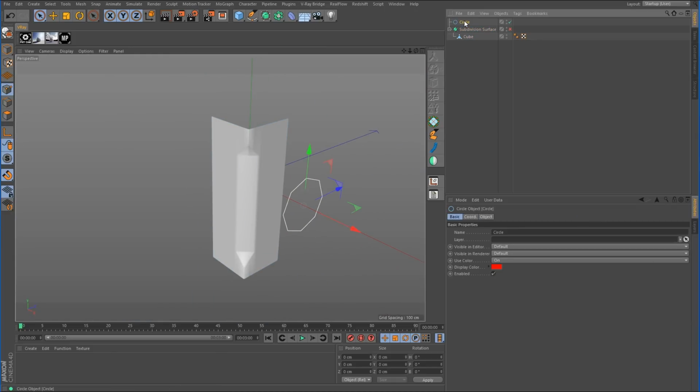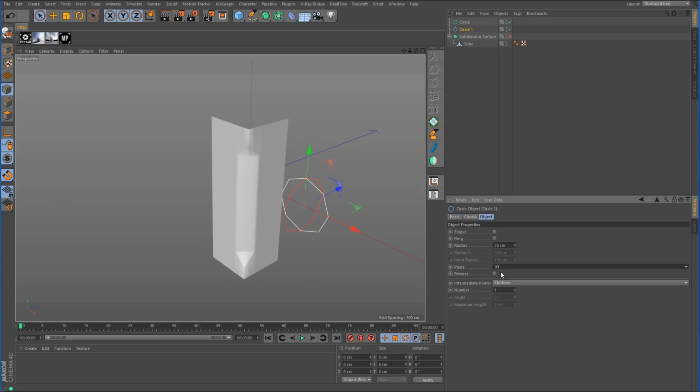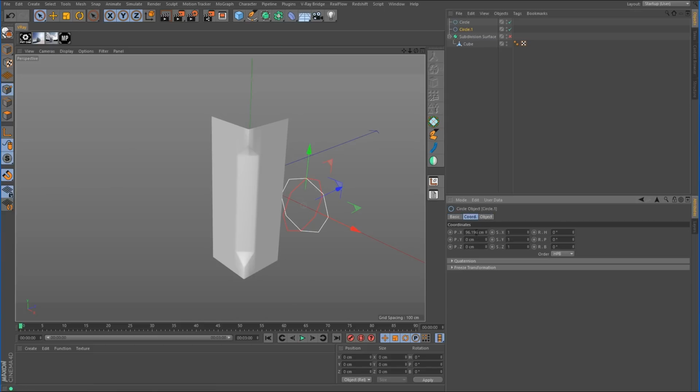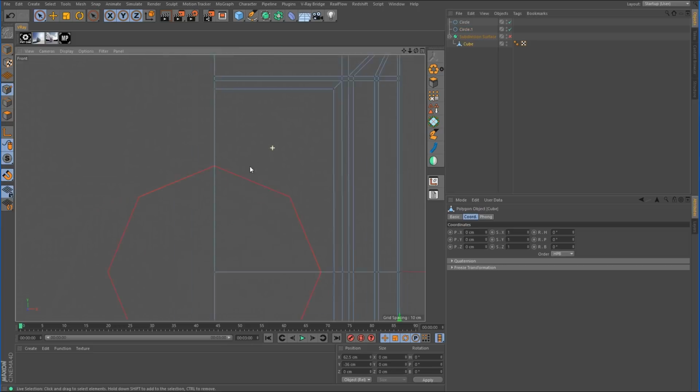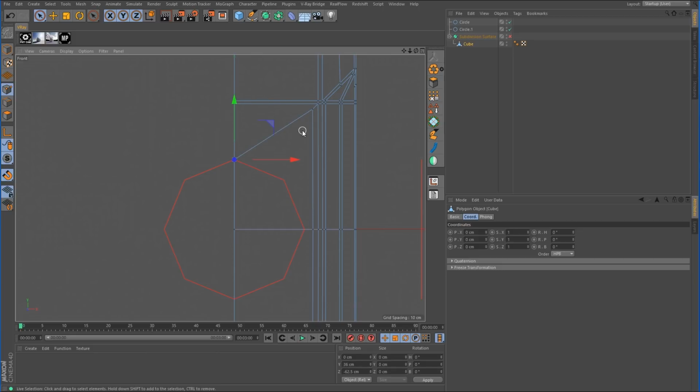Now we need to duplicate the spline, or we could have just reused it either way. And we need to change the orientation, zero it out. I'm going to turn off snapping real quick and push that back. All right, and now we can turn snapping back on. And we'll just quickly push these points into position where they need to be.